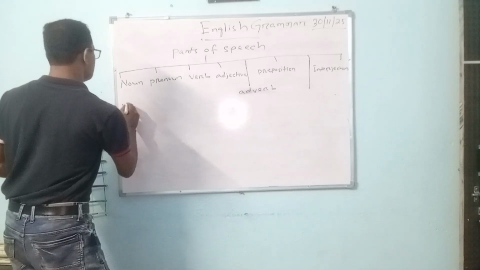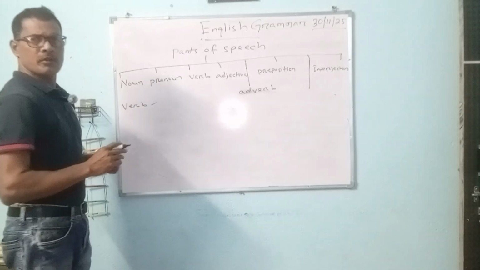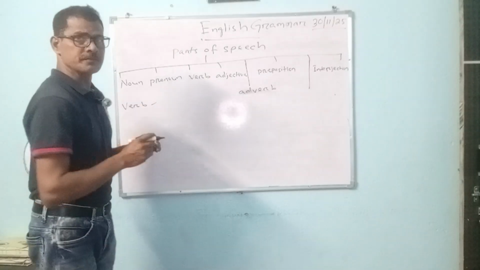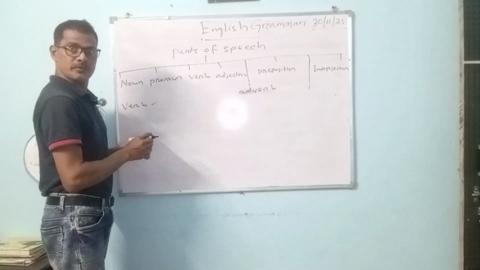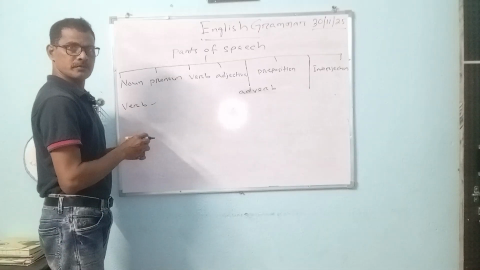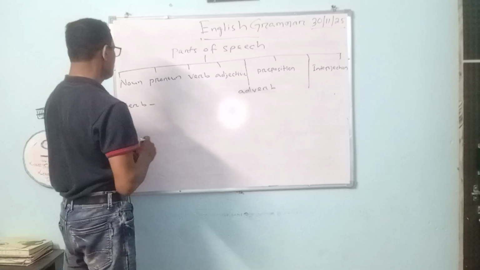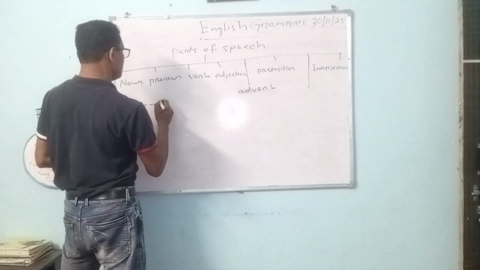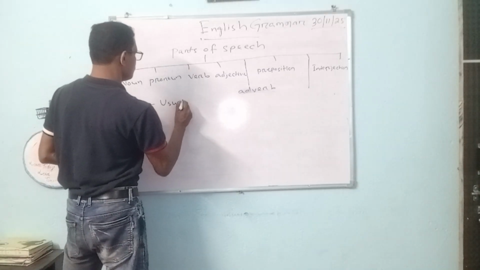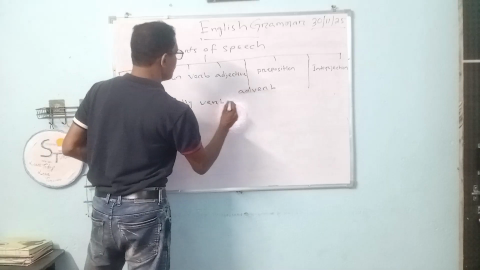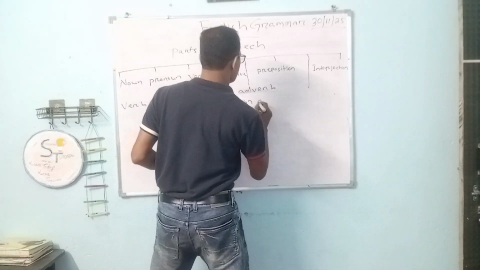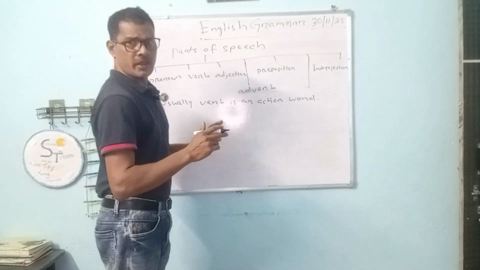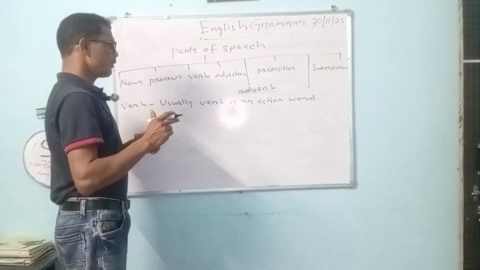Then verb. What is a verb? Verb usually is an action word. I say usually because not every time.